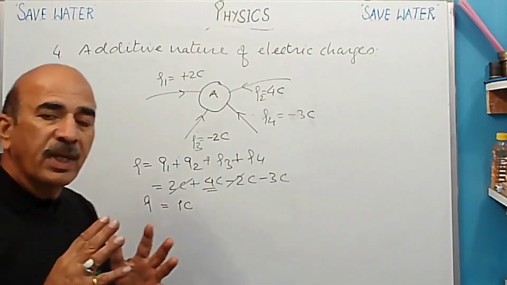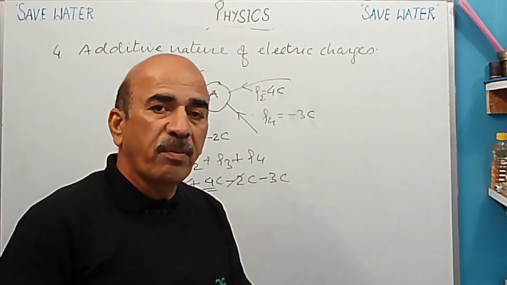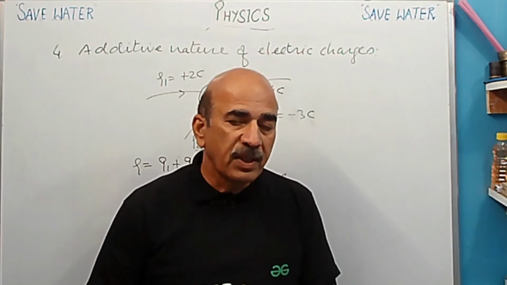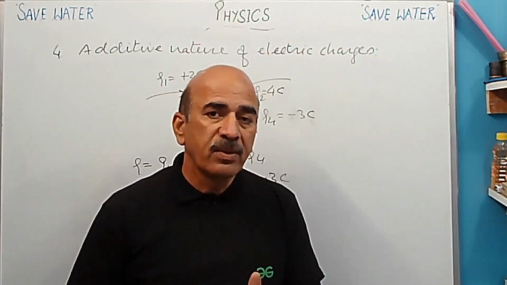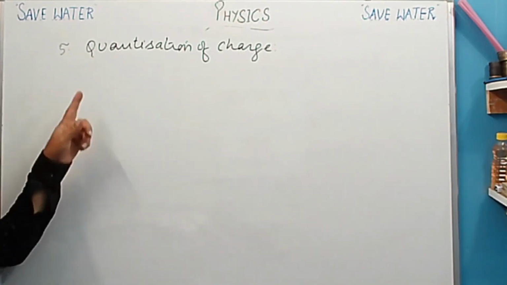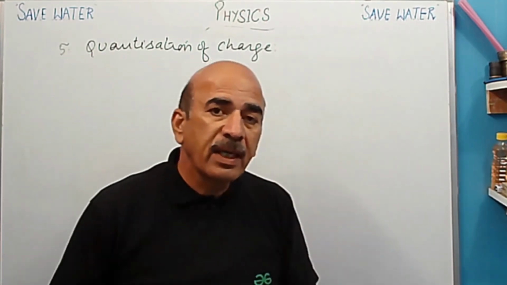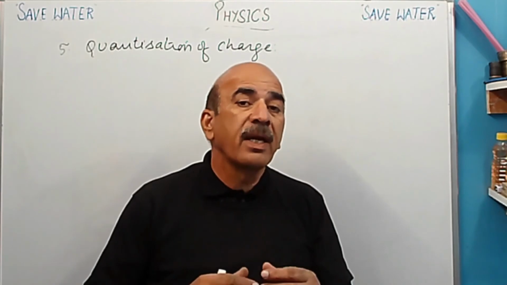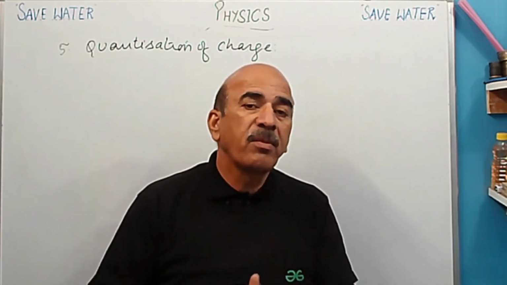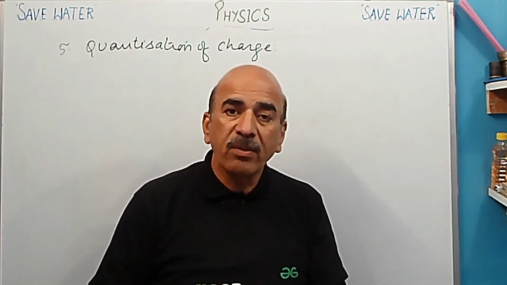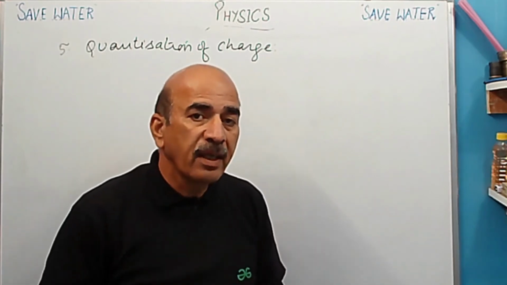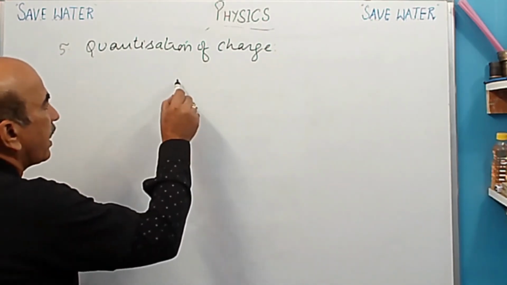So now we are going to discuss the last important property. Okay, last important property of the electric charge, that is quantization of charge. So last property is quantization of charge. Quanta, what we have discussed earlier. Quanta means bundle of energy, okay, which are coming from the sun. So light is a form of energy which is coming to us in the form of photons, okay, energy bundles, right?